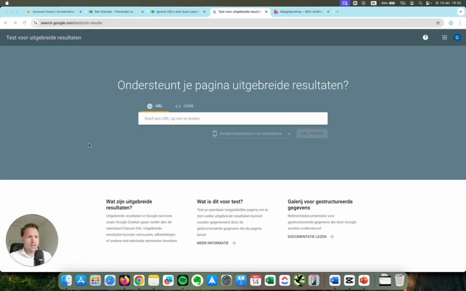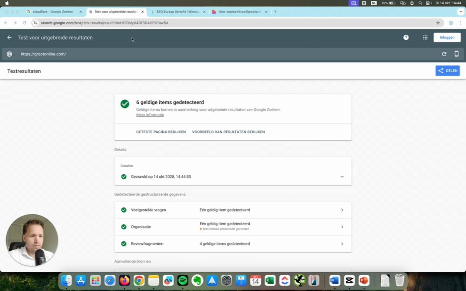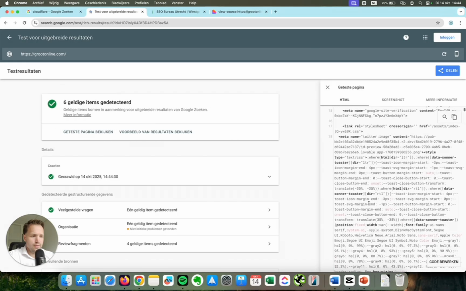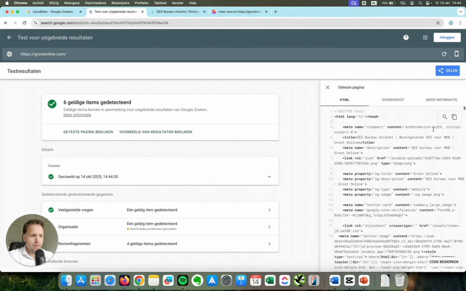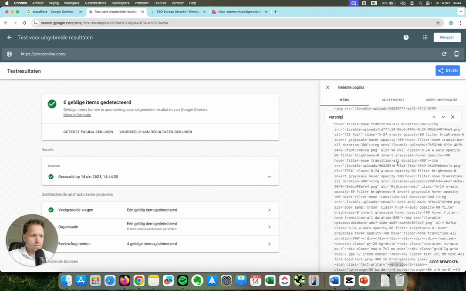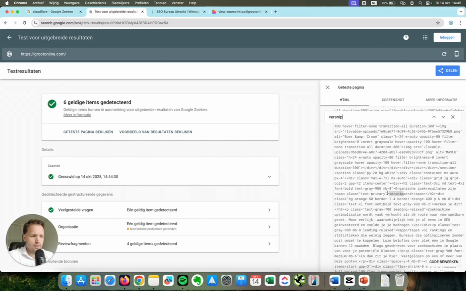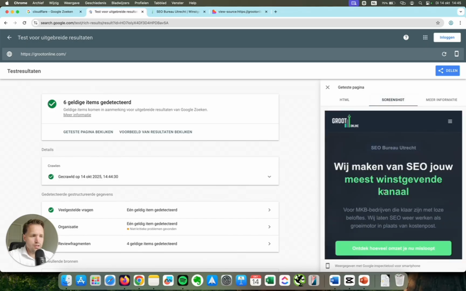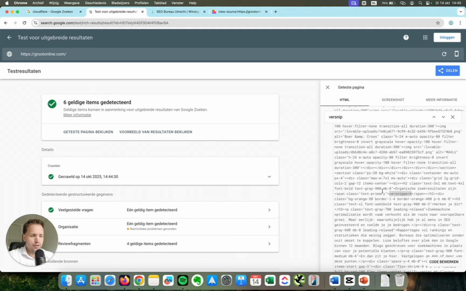Now let me give you an example of what it looks like if you have fixed it. If it is available, you can see it here and you can check how Google sees it. Here's the source code, and you do the same thing here. You press the search icon, you type in a word that's on your website, and there it is. This means Google can see it. There's even a screenshot of how Google sees your website. If you can see your content in here, then you're good to go.